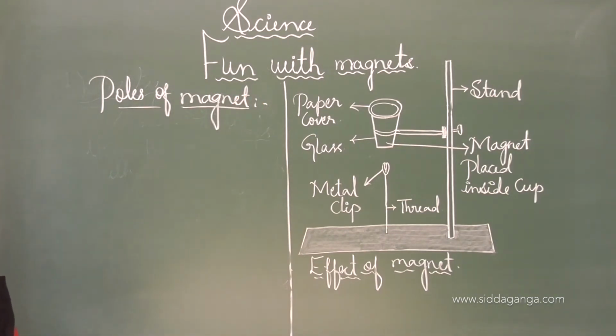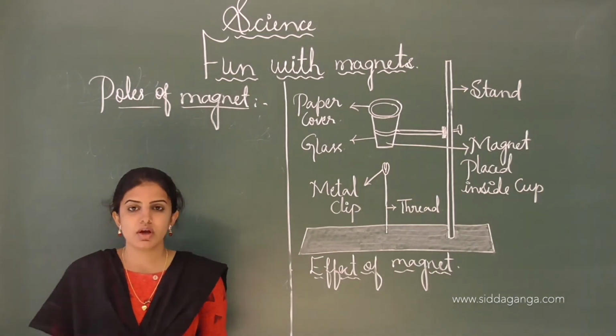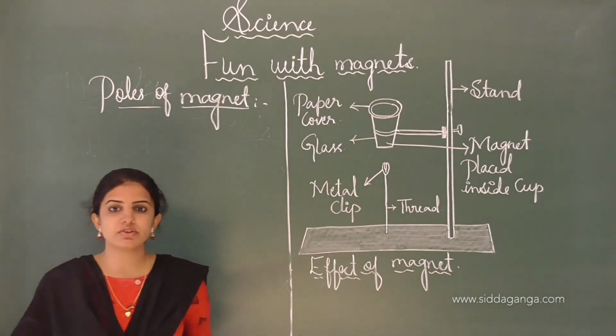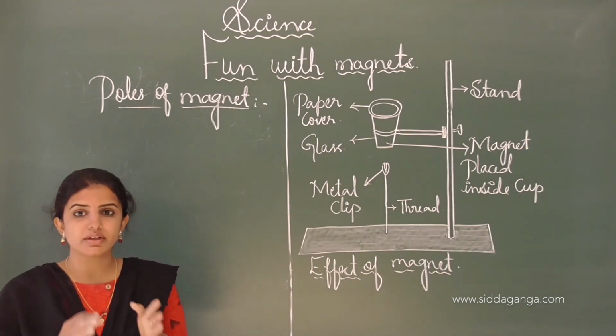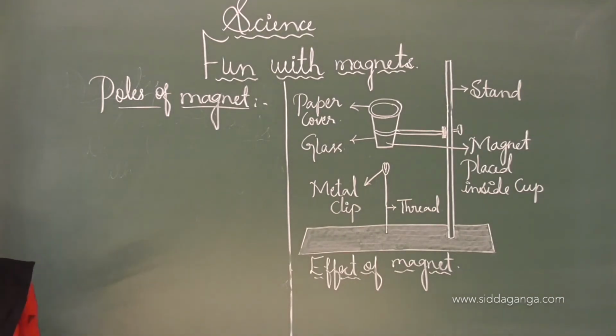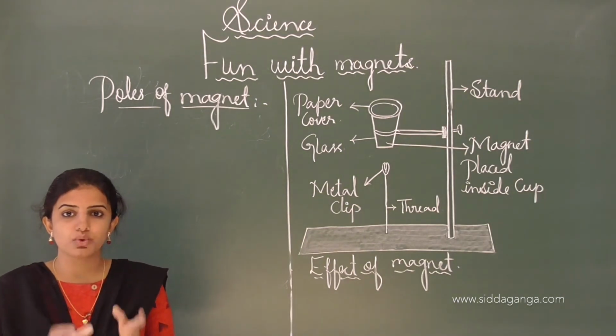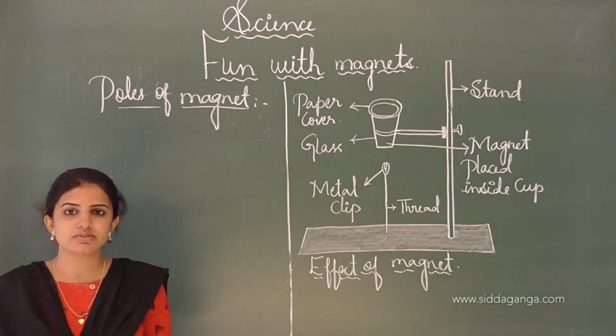Next one is the poles of the magnet. We all know that a magnet has two poles, that is the north pole as well as the south pole. They orient themselves, showing both the north direction as well as the south direction. If we take a thin strip of a magnet, this strip will orient towards the north as well as the south pole.